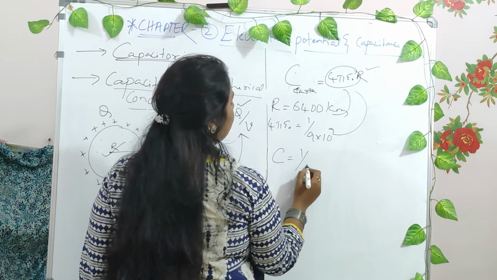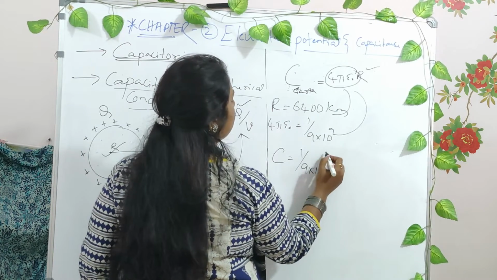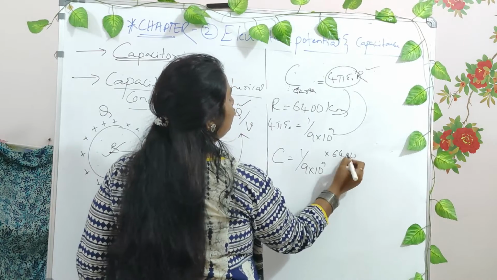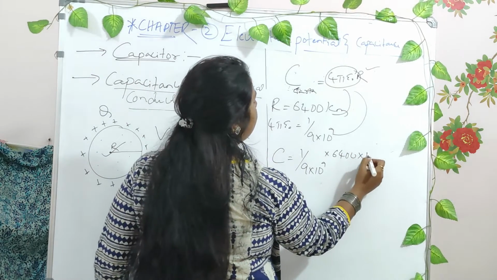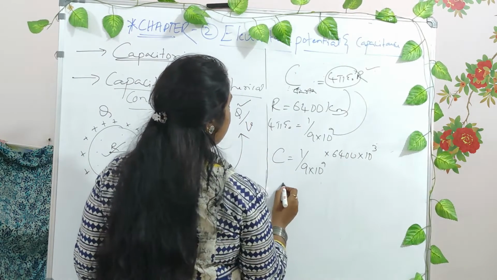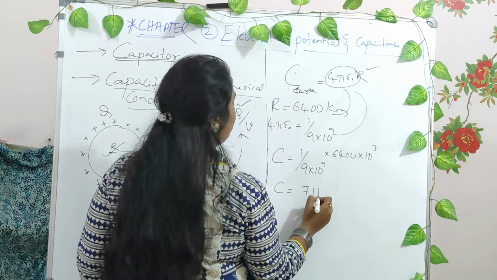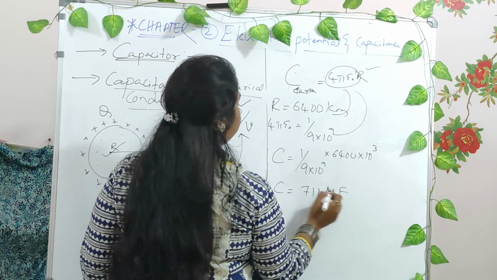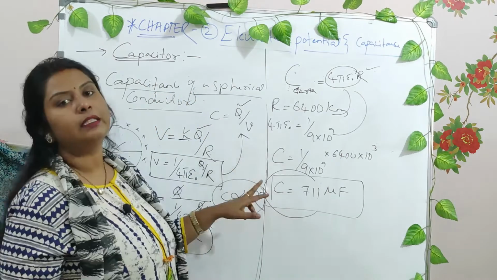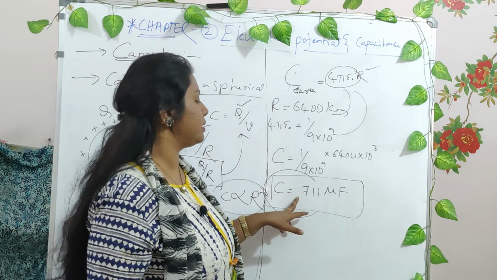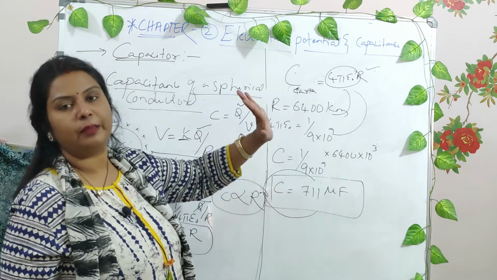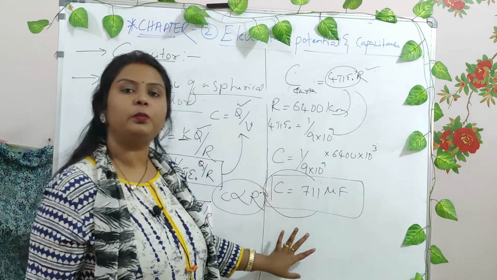What do you get? 1 divided by 9 into 10 raised to 9 into 6400, converting into meters, into 10 raised to 3. Now the capacitance is 711 microfarad. The earth's capacitance is C equal to 711 microfarad. Is this understandable now?